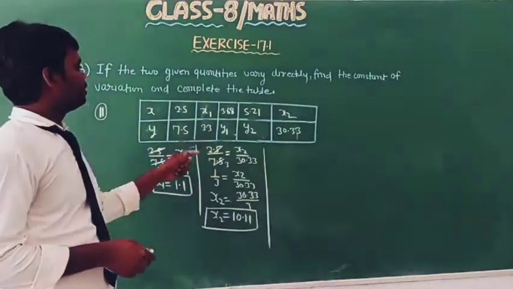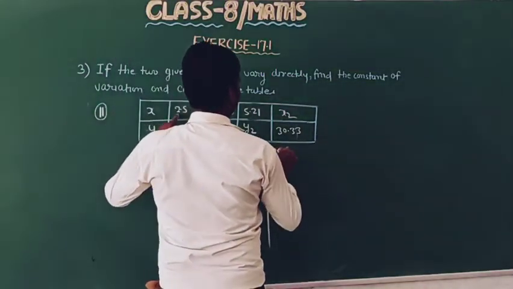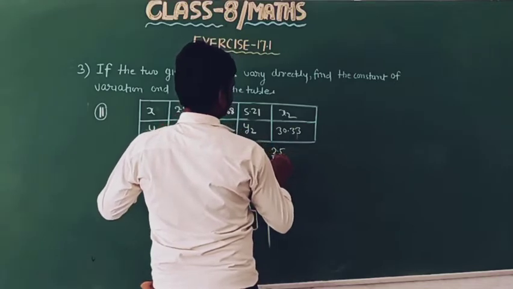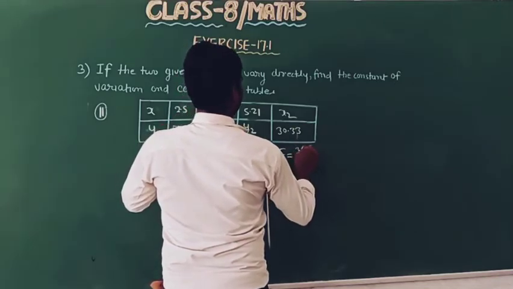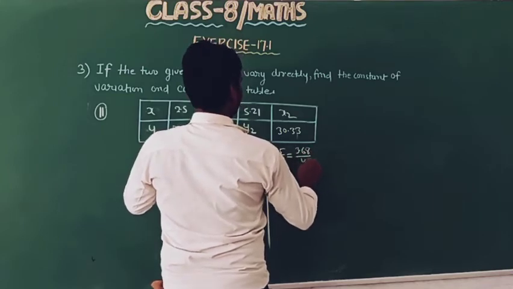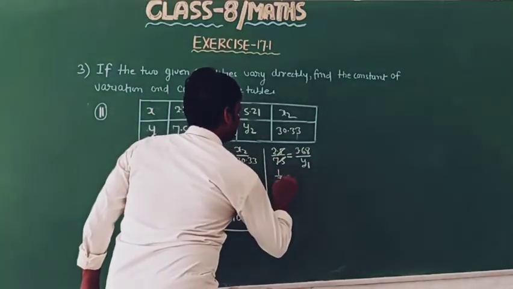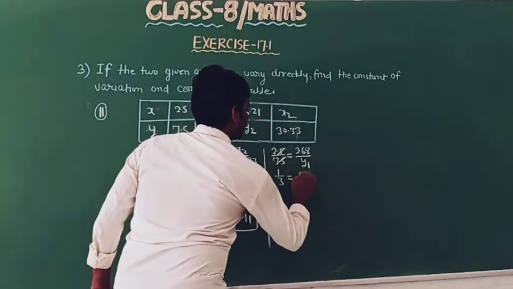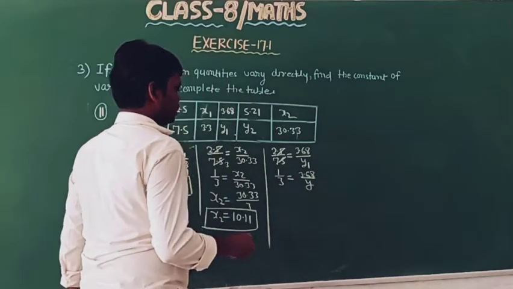Now I will find the value of y1 with the help of this ratio, 2.5 upon 7.5 equal to 3.68 by y1. This will be 1 upon 3 equal to 3.68 by y1.